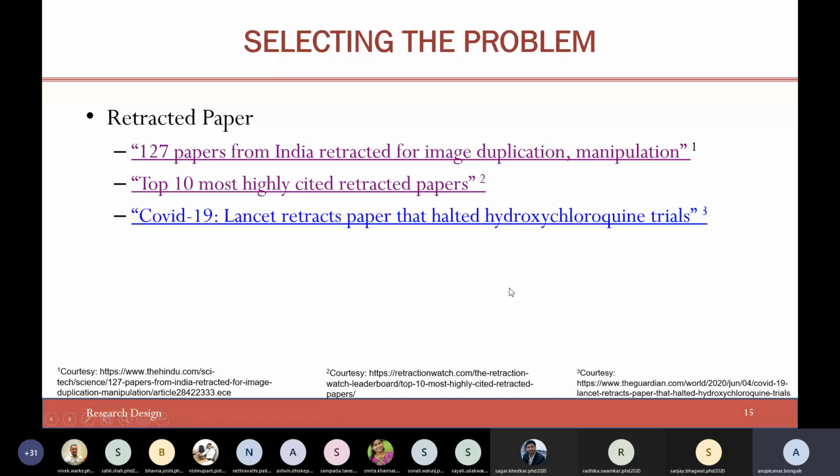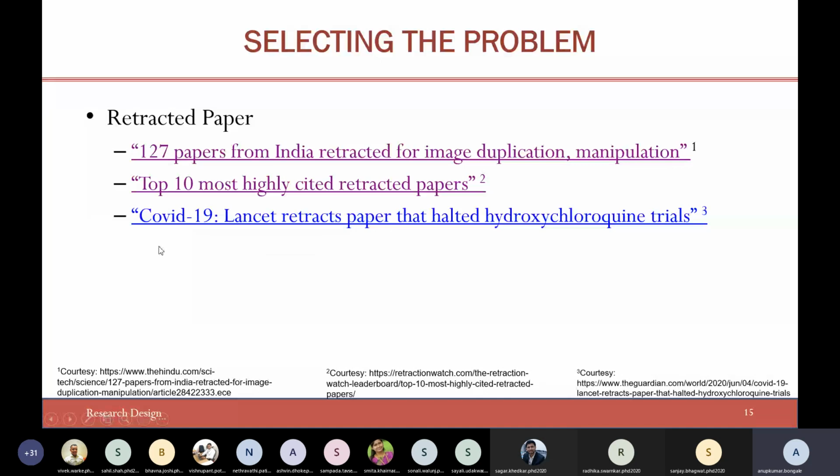Coming back to one more important thing, this I felt was very important: the Lancet retracts the paper that halted the hydroxychloroquine trials. It is with reference to COVID-19.